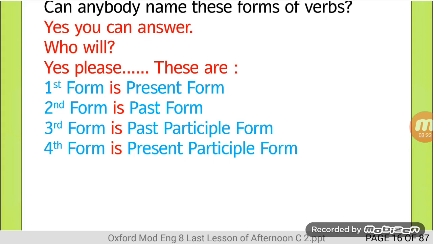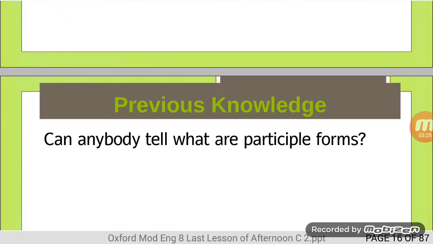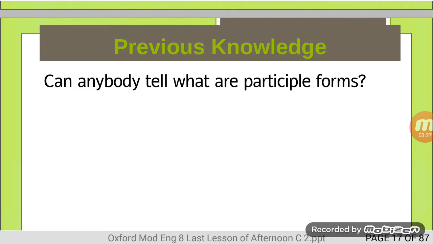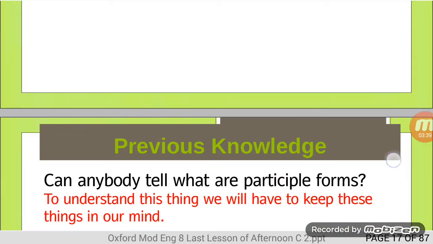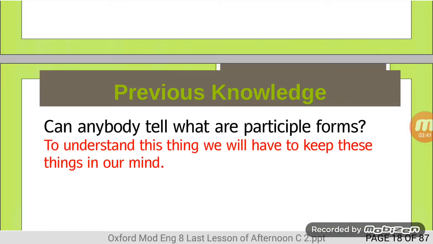Present participle form. First of all, I want to ask, what are participle forms? Can anybody tell me? What are participle forms? Yes, hurry up. So, to understand this thing, we will have to keep these 2 things in our mind.